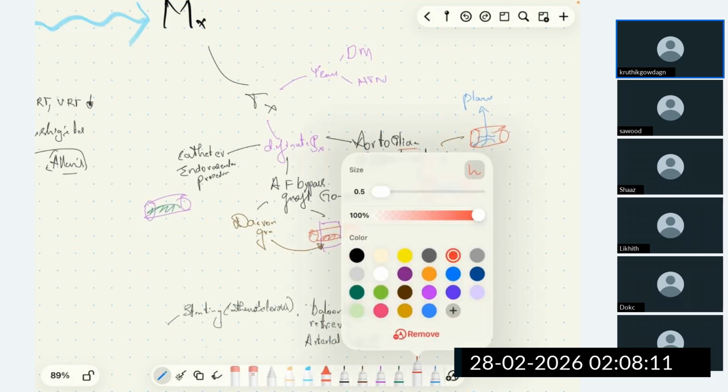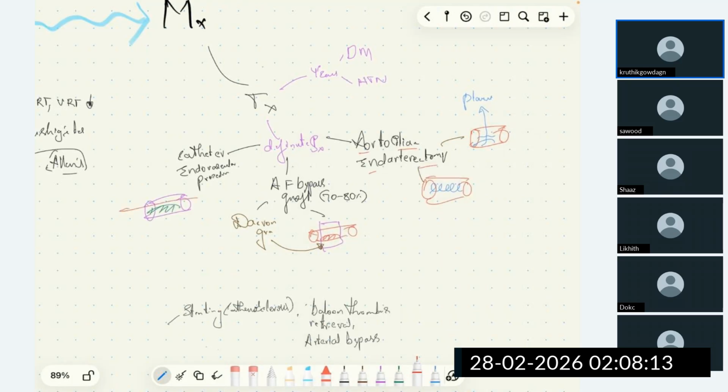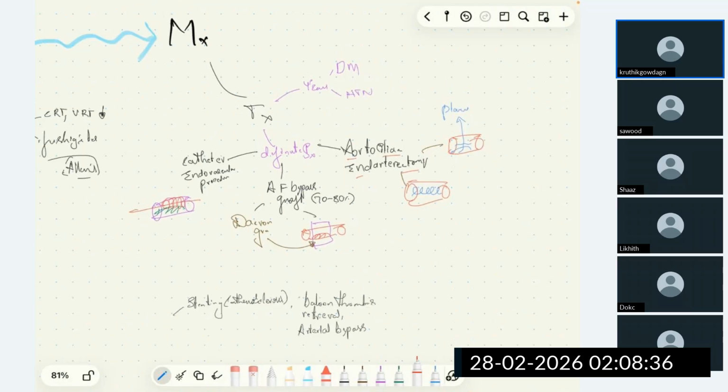We'll take a balloon, inflate the balloon with suitable pressure, and establish patency of the vessel. Following that, we'll place the stent and give the patient antiplatelet drugs after that. So this is about the management of atherosclerotic disease in aortoiliac occlusive disease.